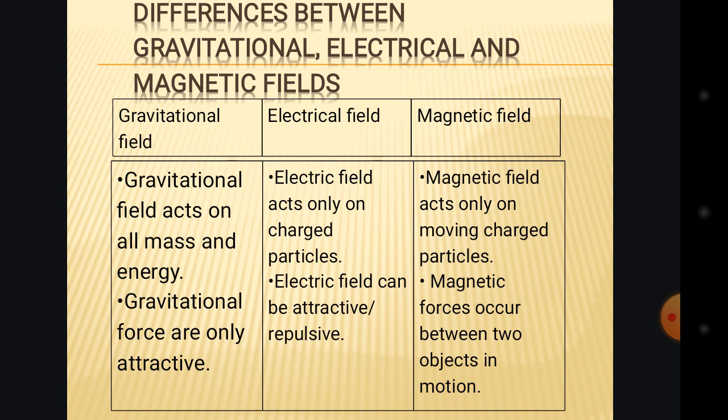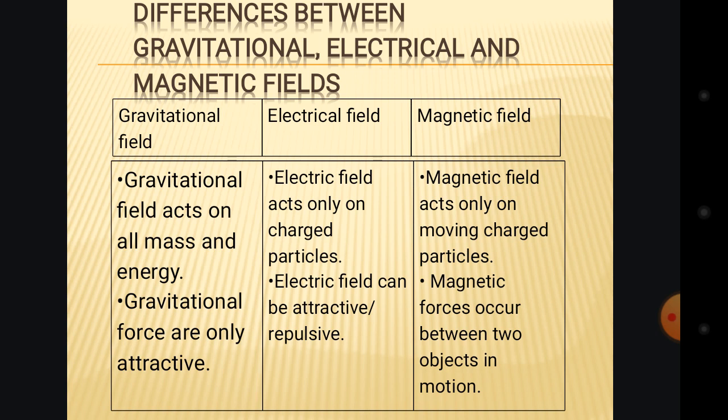The second difference is that magnetic force occurs between two objects in motion. The ones that are in motion, the force will occur between those two objects.